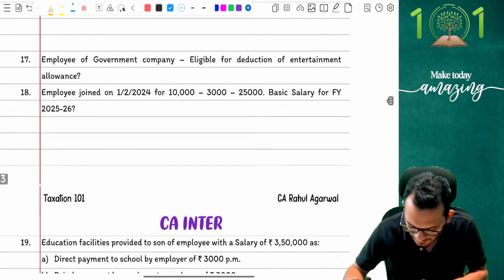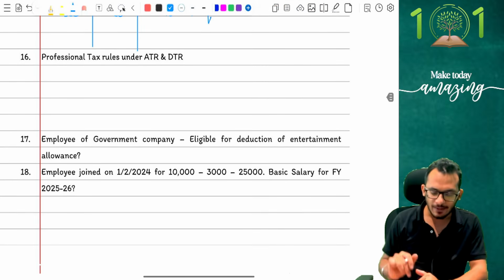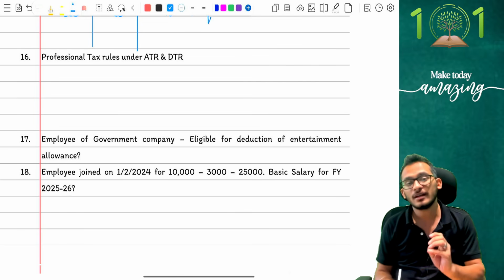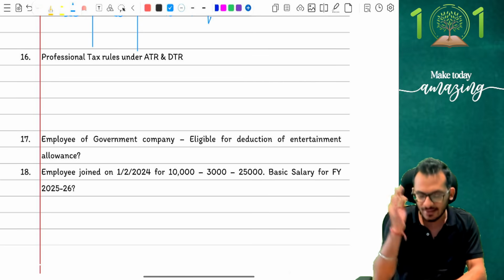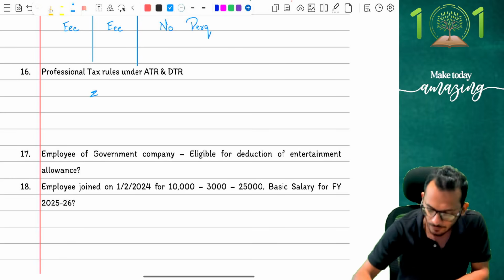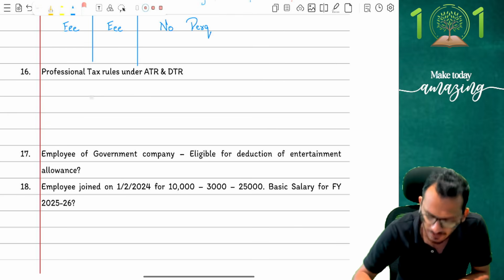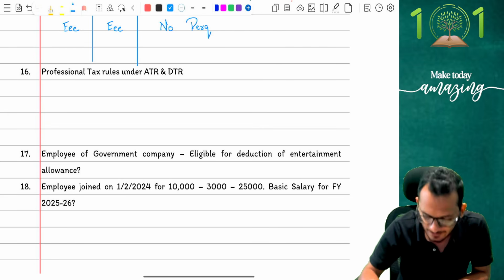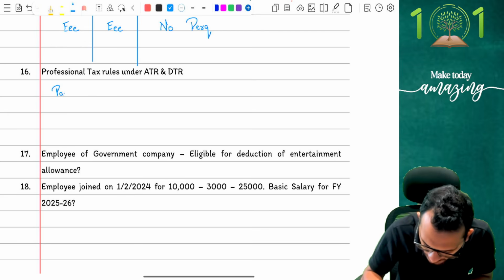Perfect. I think these are the last few questions. The question says professional tax under ATR and DTR. What are the rules for professional tax in ATR and DTR? The answer is fairly simple. Let me first tell you the rules to be kept in mind. First, figure out who is paying the professional tax.